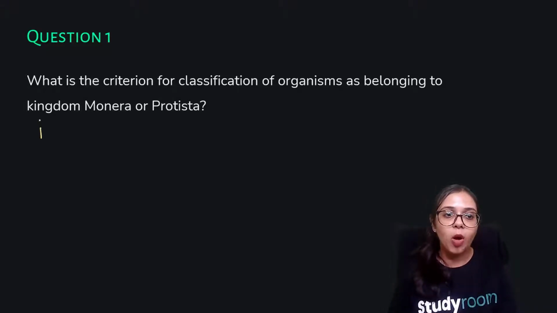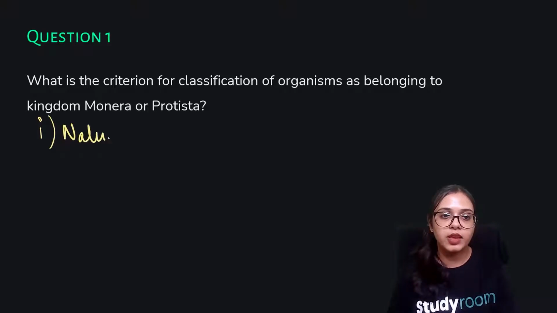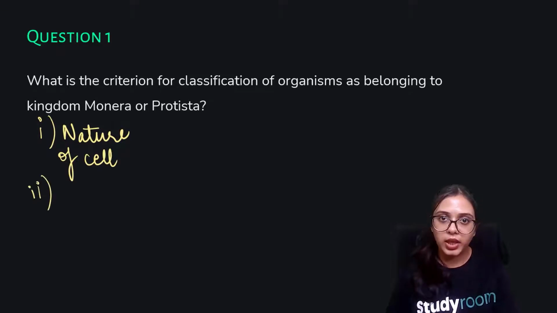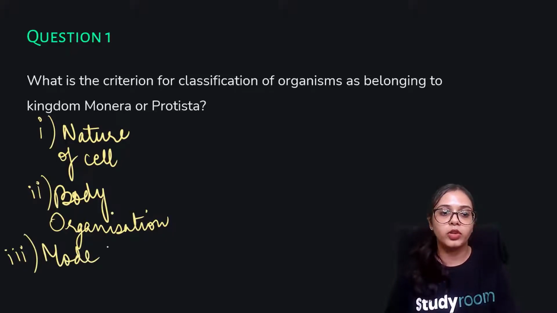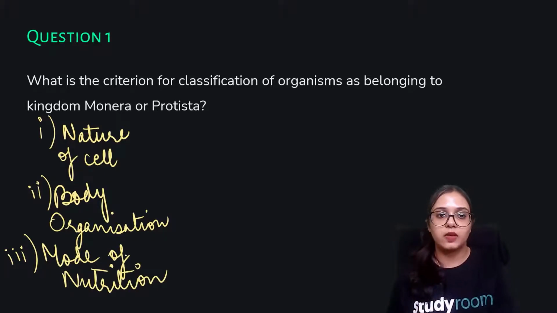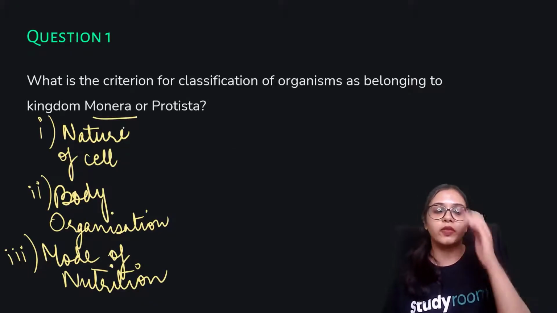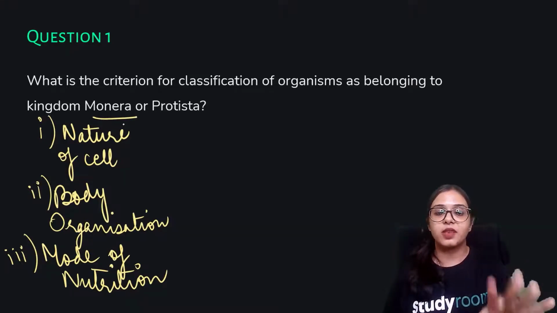So we know the three common types of classification, that is the nature of cell, then the body organization, and lastly we have the mode of nutrition. These are the three major categories on which we are classifying. Yes, there are other categories as well, but these are the major ones. So, criterion for classification of organisms under Monera or Protista.